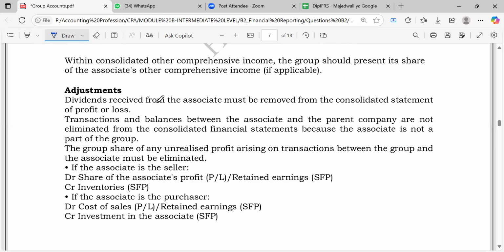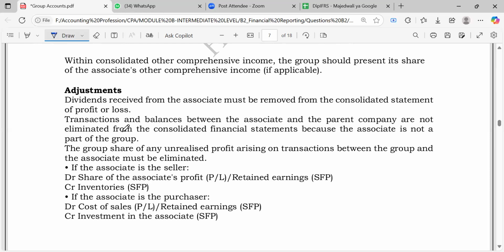And so dividend received from the associate must be removed from the consolidated statement of profit or loss. So we're going to remove those intra-group items. If you're going to remove it from the statement of profit or loss, it means anything that goes to profit or loss would go to retained earnings. So you'd also remove it from the group equity. Transactions and balances between the associate and the parent company are not eliminated.